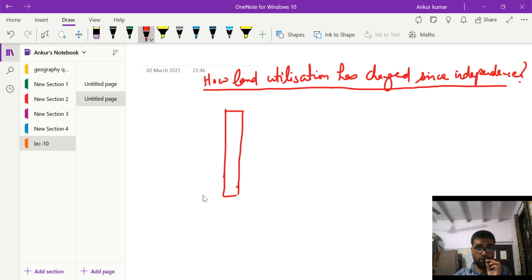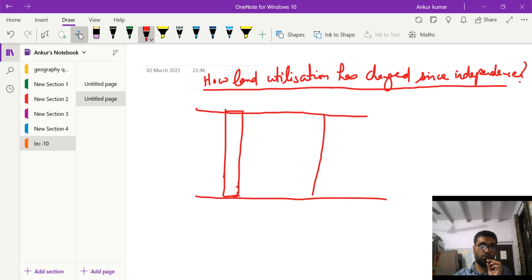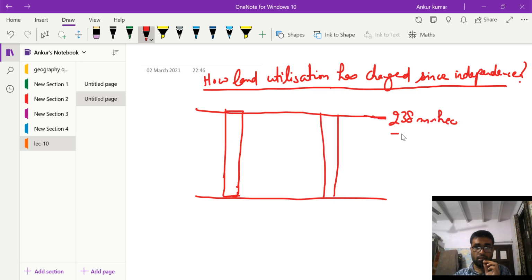Let us depict it pictorially. This is the land resource of India, which, as we know, is 238 million hectares, but its composition has changed.